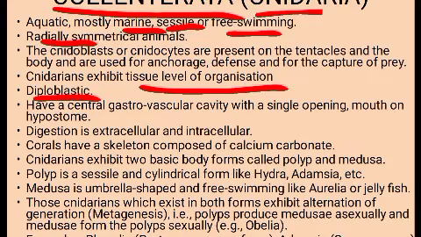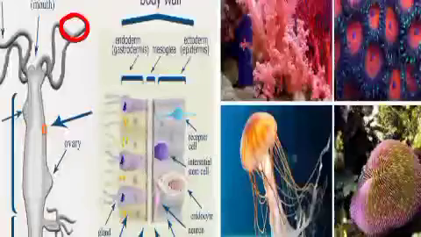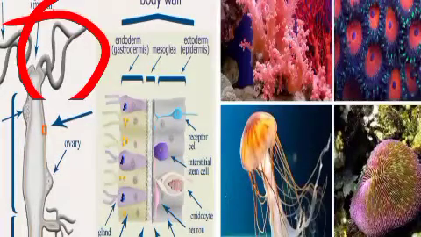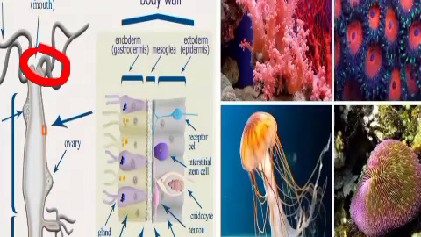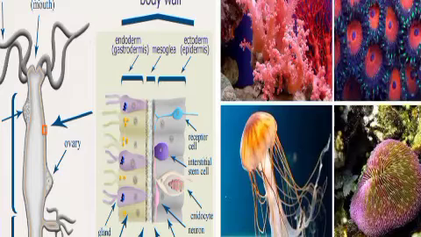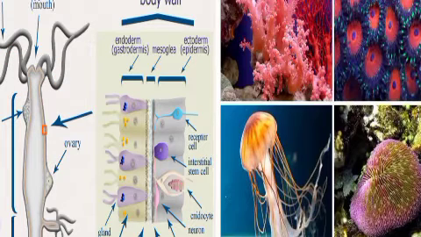Then they have a central gastrovascular cavity. So here you can see in the center a cavity is there. That is the gastrovascular cavity. Here this is the hypostome region. In the hypostome you can see the mouth. In the center you can see a small depression-like structure, that is the mouth. So they have a gastrovascular cavity with a single opening only, that is the mouth, which is present in the hypostome. That is the single opening through which the water can enter and go out.